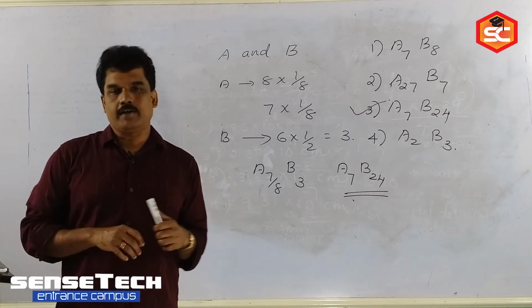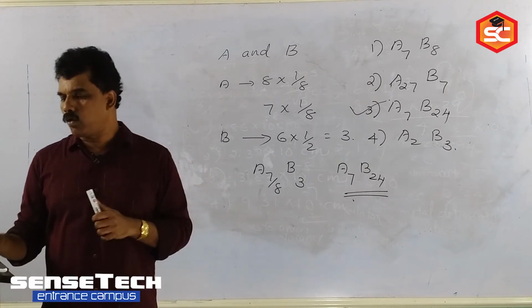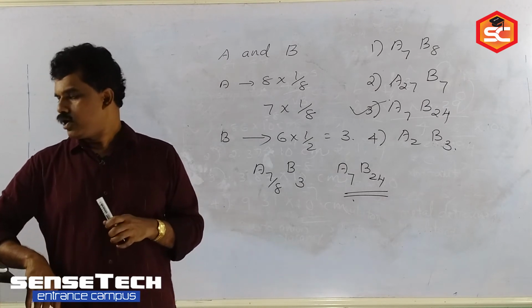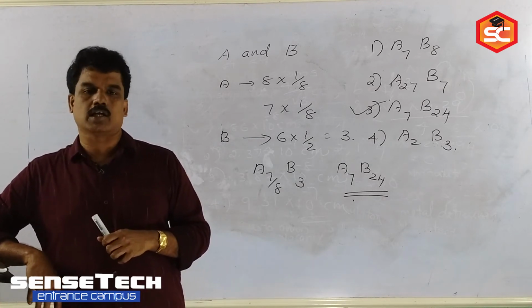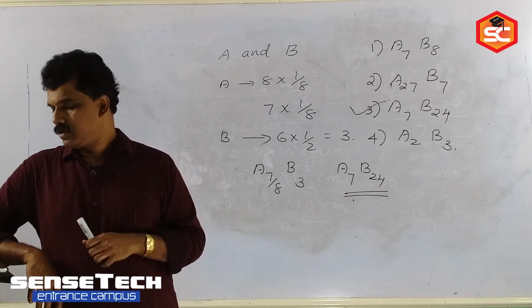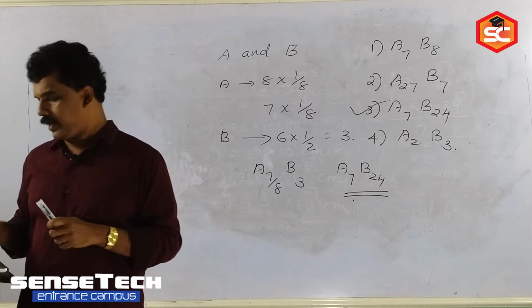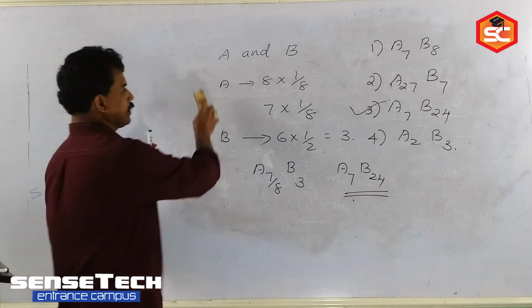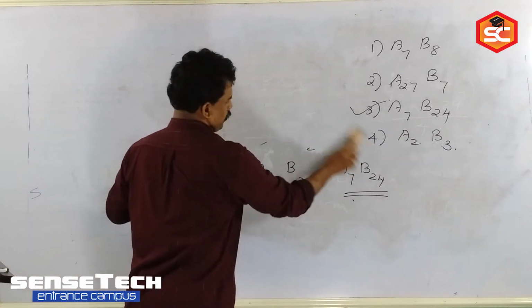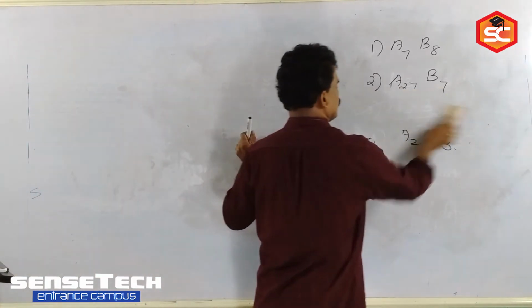Then question number 5. Total volume of atoms present in a face-centered cubic unit cell of a metal is?